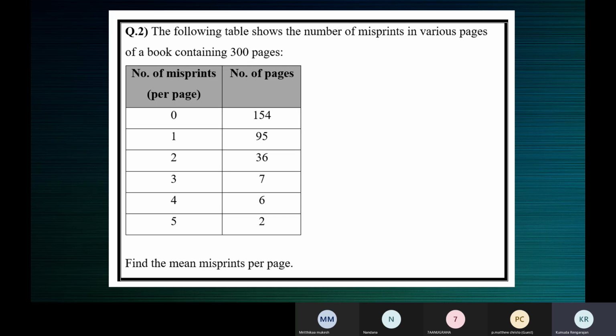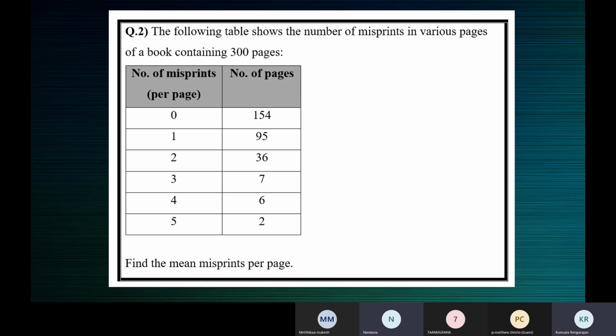Now we need to find the mean misprints per page. So tell me which is the XI column, which is the FI column. Which of the 2 columns represents frequency? Ma'am, the number of misprints. Number of misprints is what? Ma'am, XI or FI? Ma'am, it's frequency.